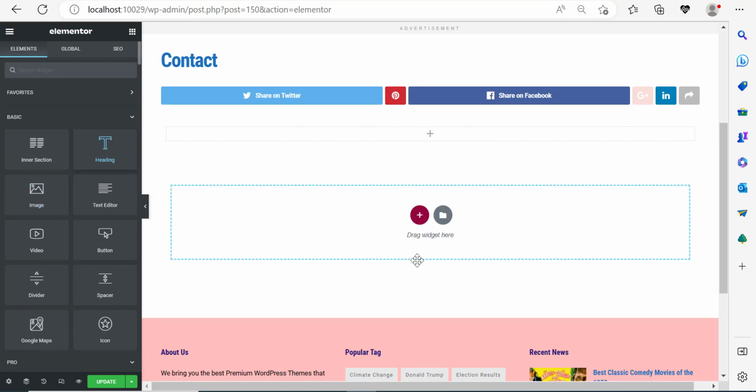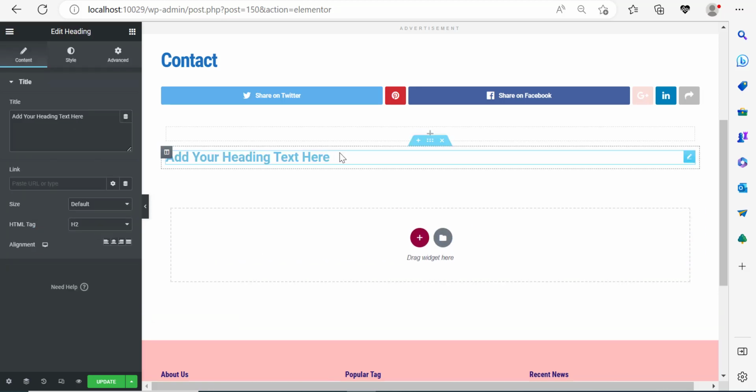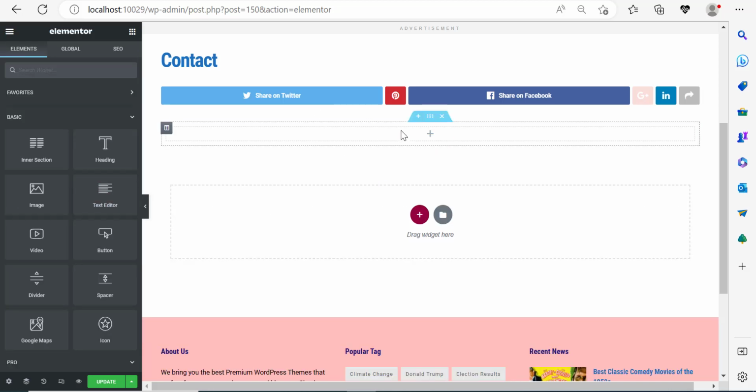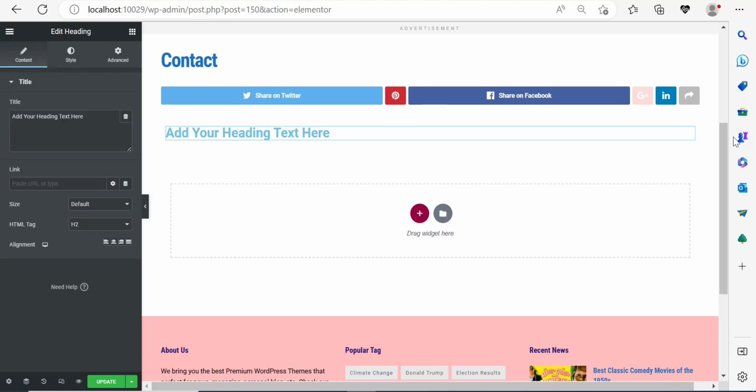Now, let's use the free ones, for example. Let's say you want to add a heading. You can add a heading, drag and drop it. Right now, a new section will be created with a heading. But let's say that you want to add a heading in this section that was already created. I can take it, drag and drop it here. There you go, I have a heading.